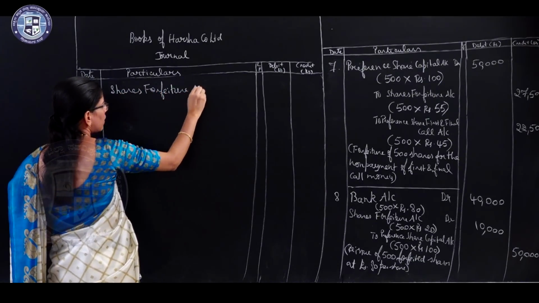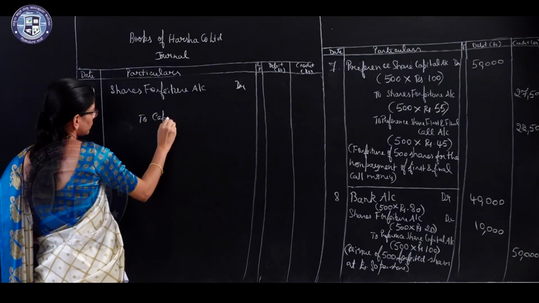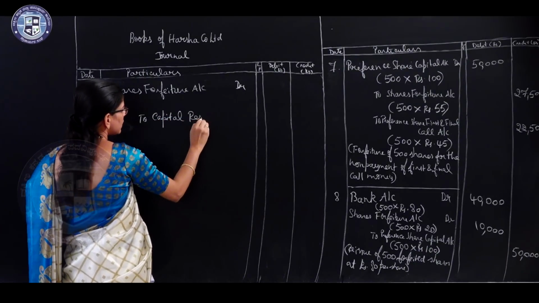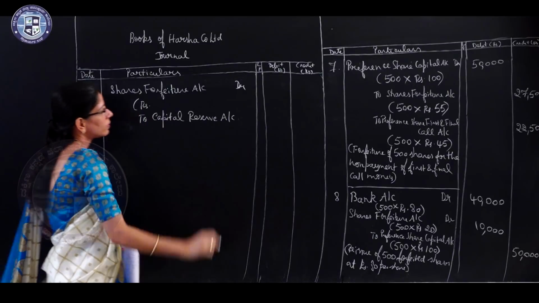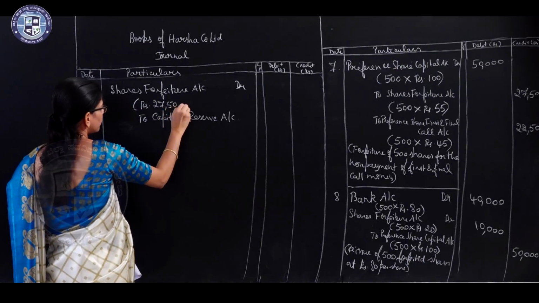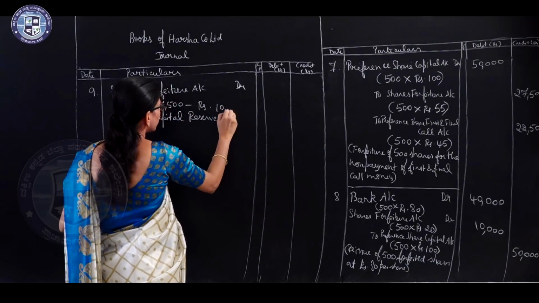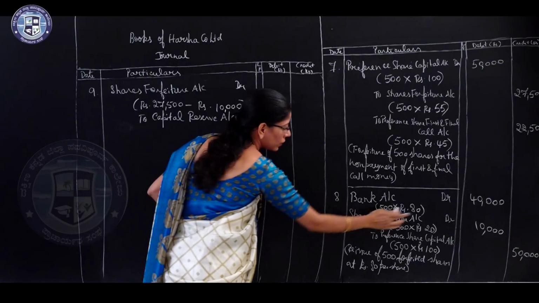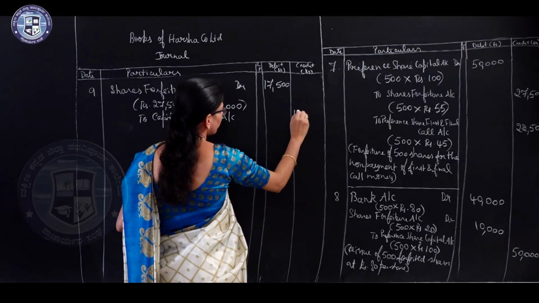Shares forfeiture account debtor to capital reserve account, 27,500 minus this value 10,000, that is 17,500.